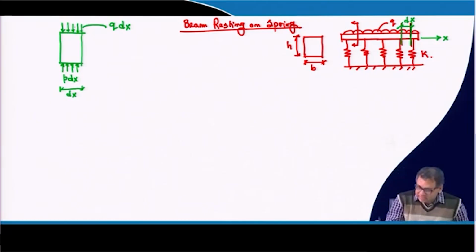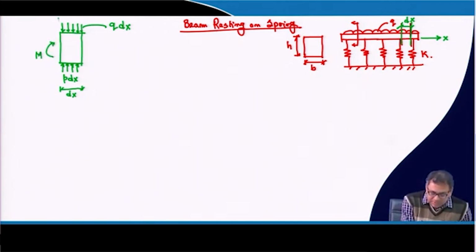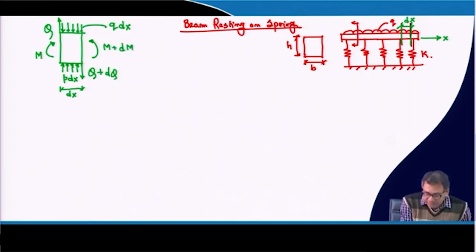In this segment, on the left side there will be a shear force Q and a moment M, and on the right side there will be a shear force Q plus dQ and a moment M plus dM.